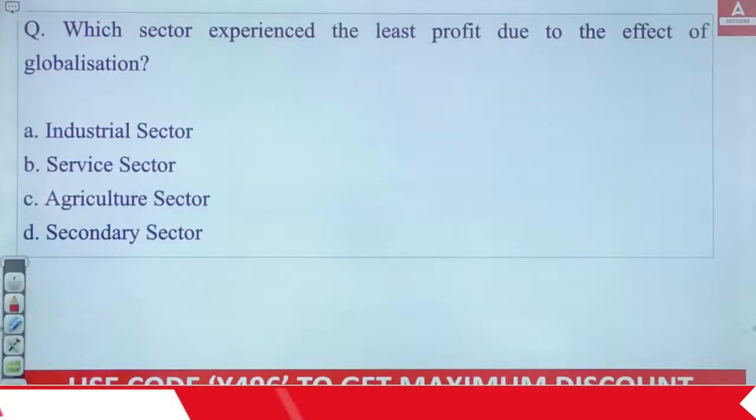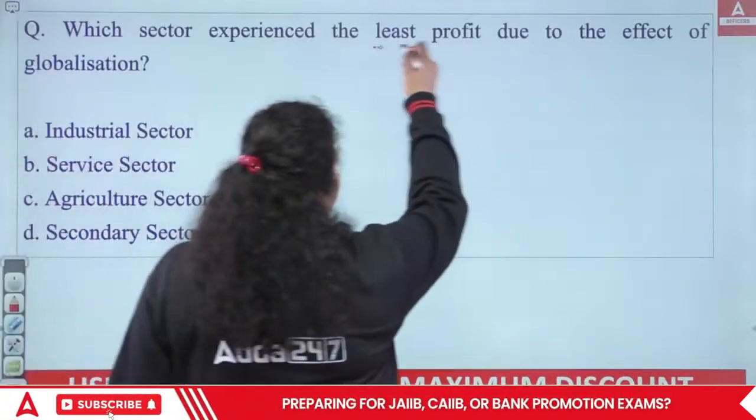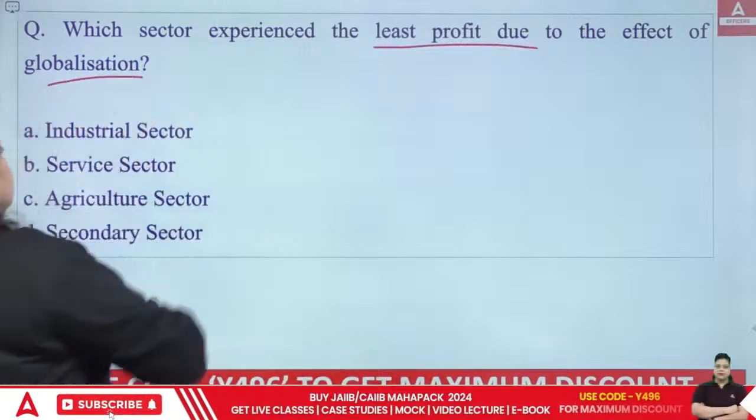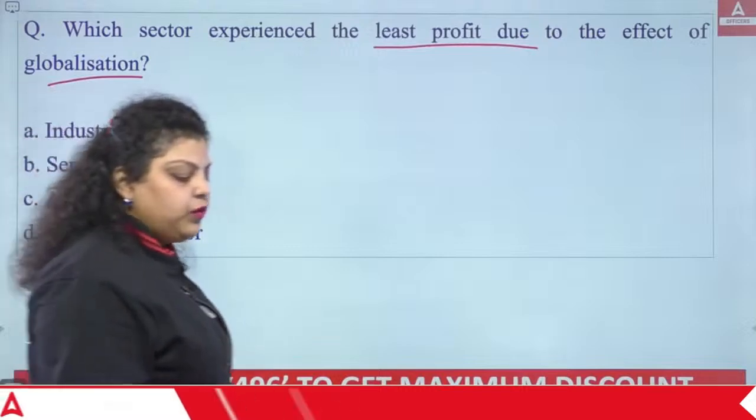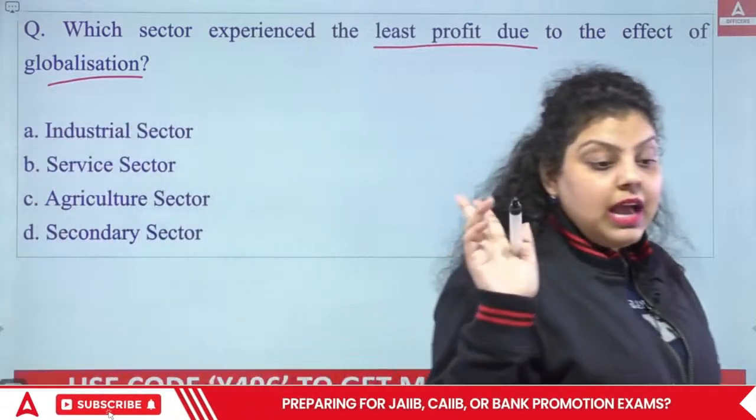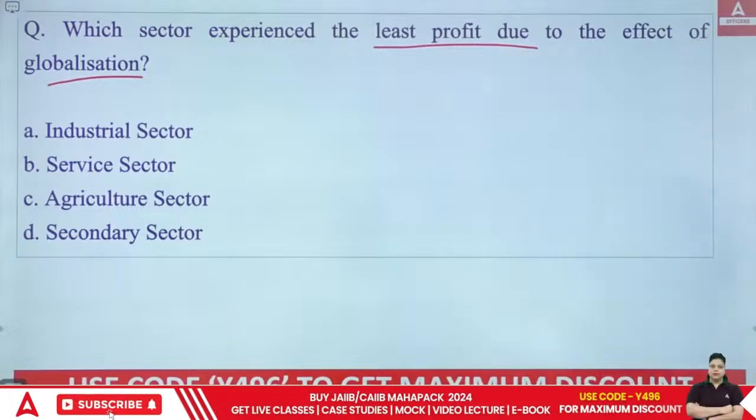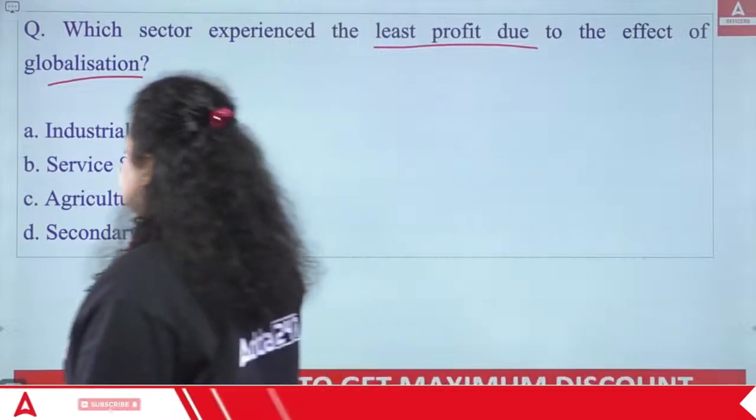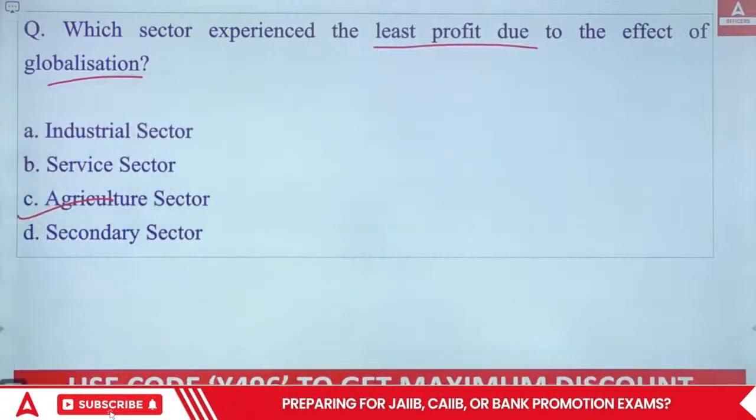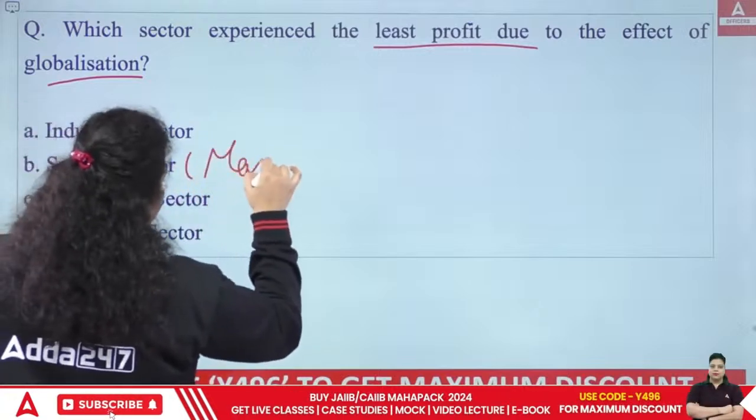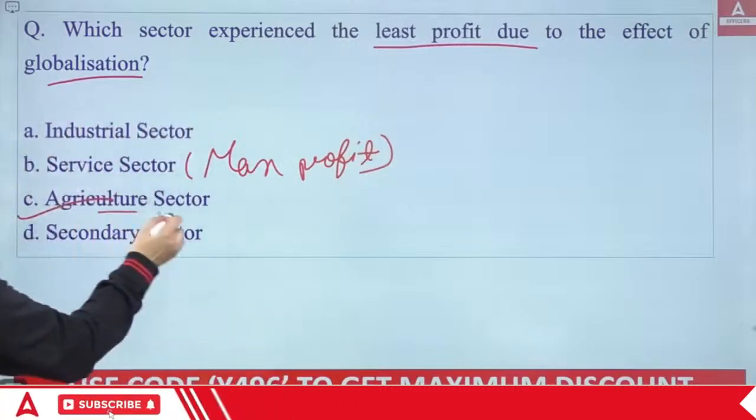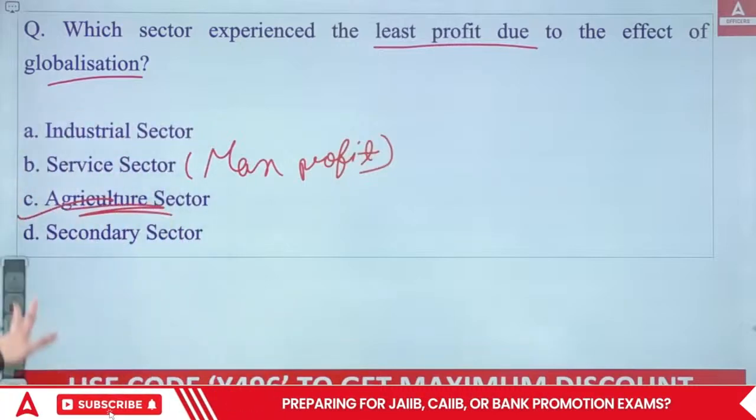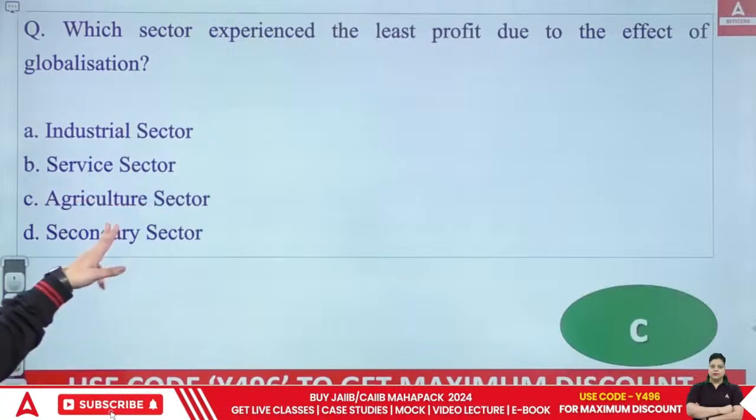Next. Which sector experienced the least profit due to the effect of globalization? The least effect or least profit because of globalization has been seen in which sector? Industrial sector, service sector, agriculture sector, or secondary sector? So it's very obvious, it's the agriculture sector. The maximum profit has been seen in the service sector because of the capital inflow, and the minimum benefit has been seen in the agriculture sector. So the right answer will be C.